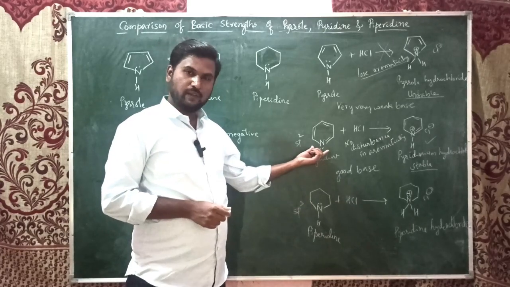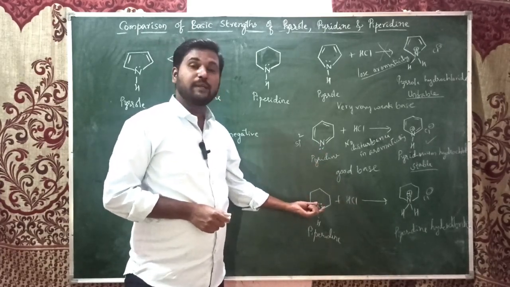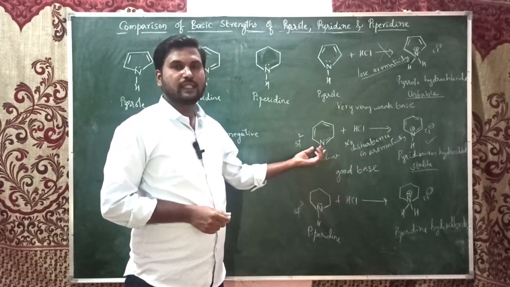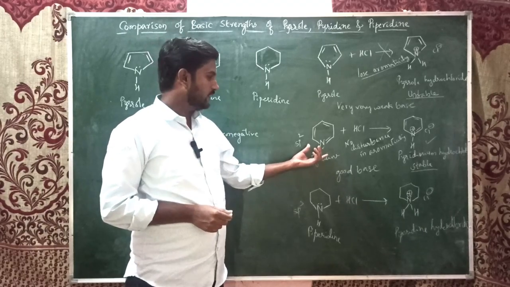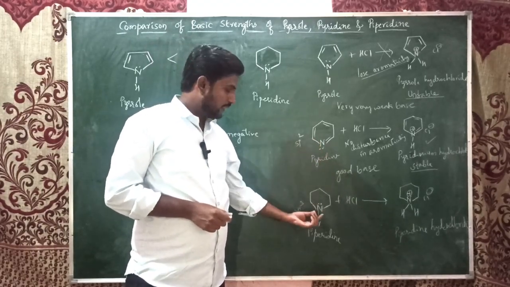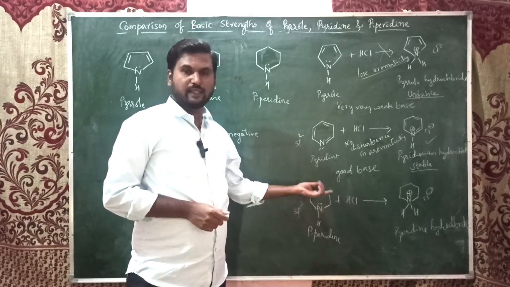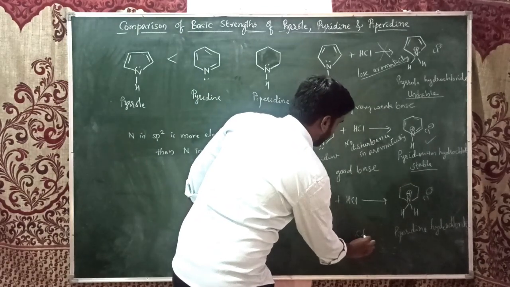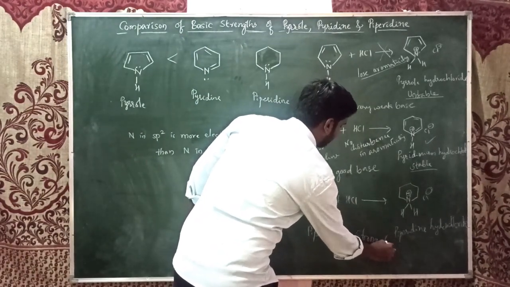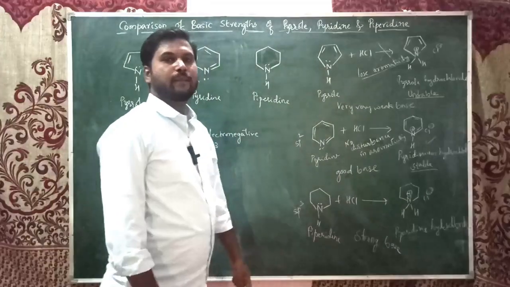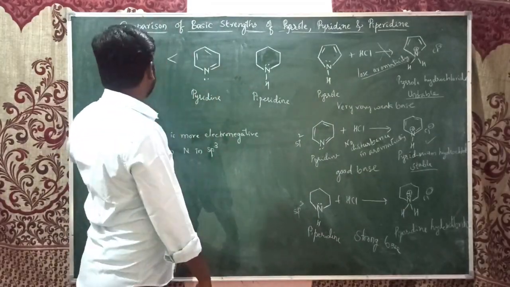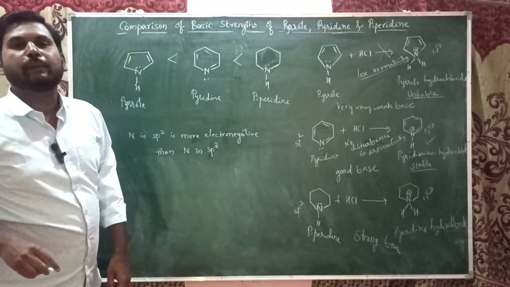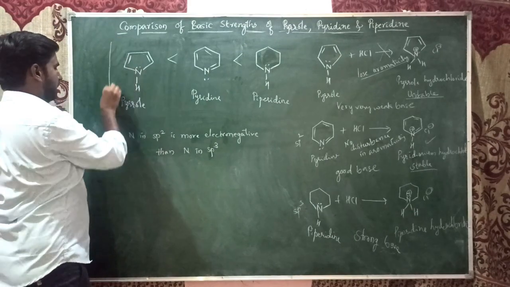These electrons are available, these are also available, but these are very much available and can easily be given to other orbitals, whereas these electrons are not. Hence, this is a weaker Lewis base, and this is a stronger Lewis base. It is a weaker base, and it is a stronger base. So piperidine becomes a very strong base. Now, can I put the simple order? Pyrrole is less basic than pyridine, and pyridine is less basic than piperidine. Please remember this one.